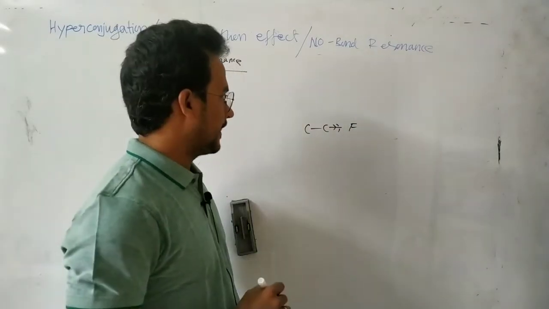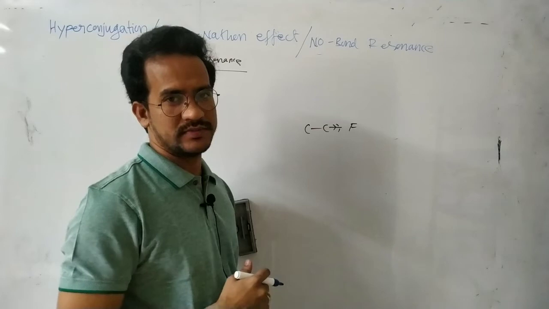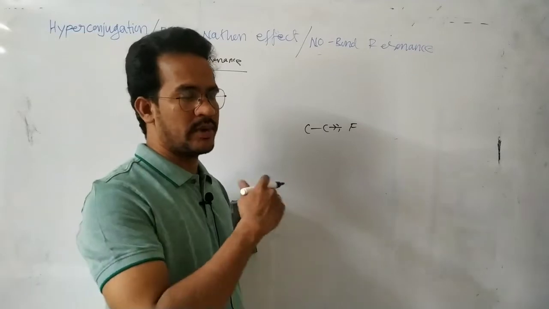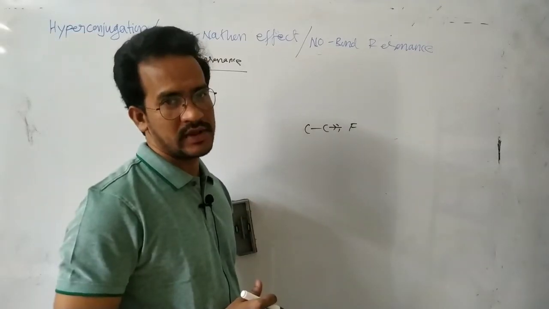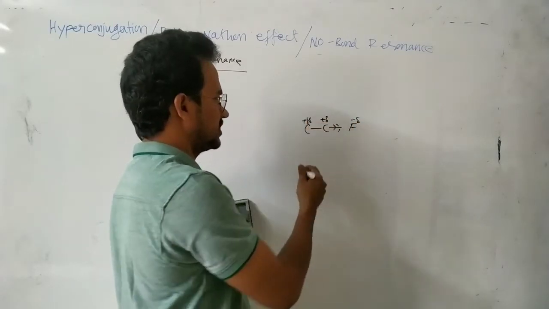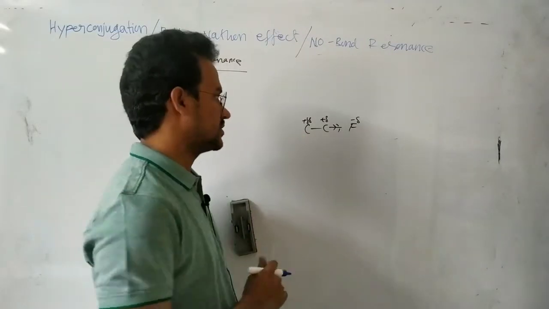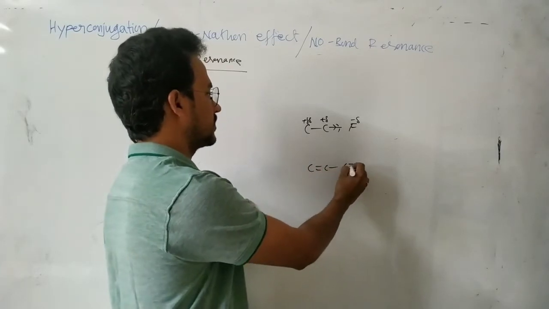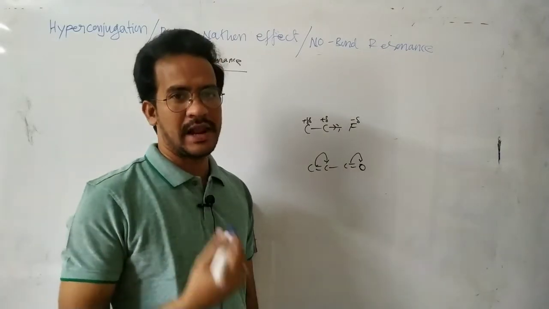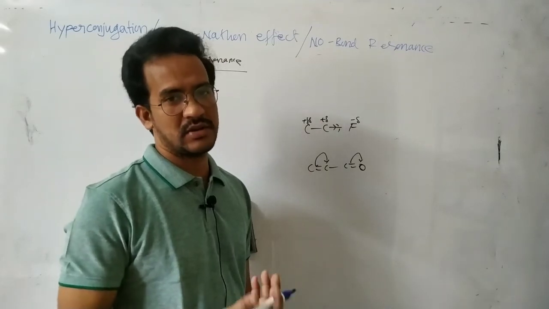In an inductive effect, the sigma bonding electrons move towards the more electronegative atom. The inductive effect works through sigma bonds only. That means the movement of the sigma electrons towards the more electronegative atom polarizes the molecule. There is no delocalization of electrons. But in resonance, there is a delocalization of the pi electrons, so it works through pi bonds only, not sigma bonds.